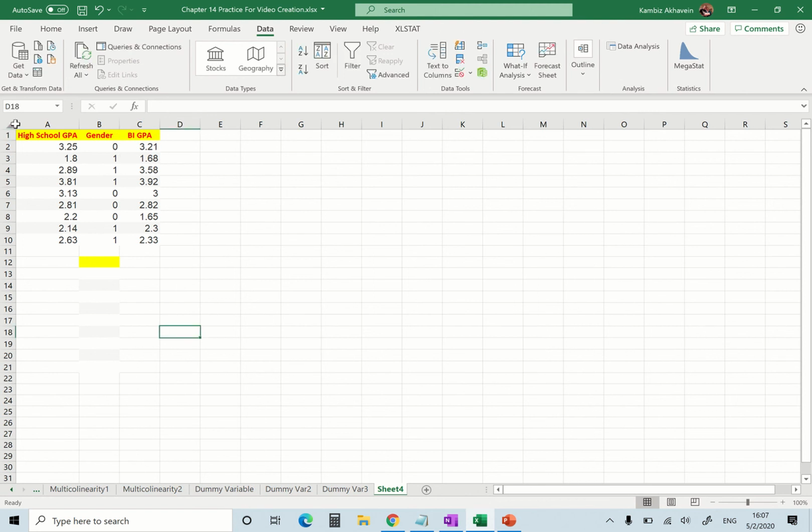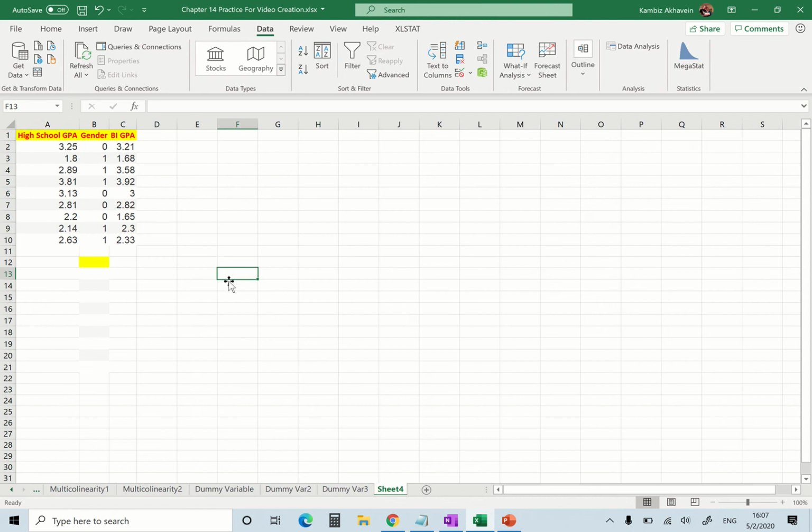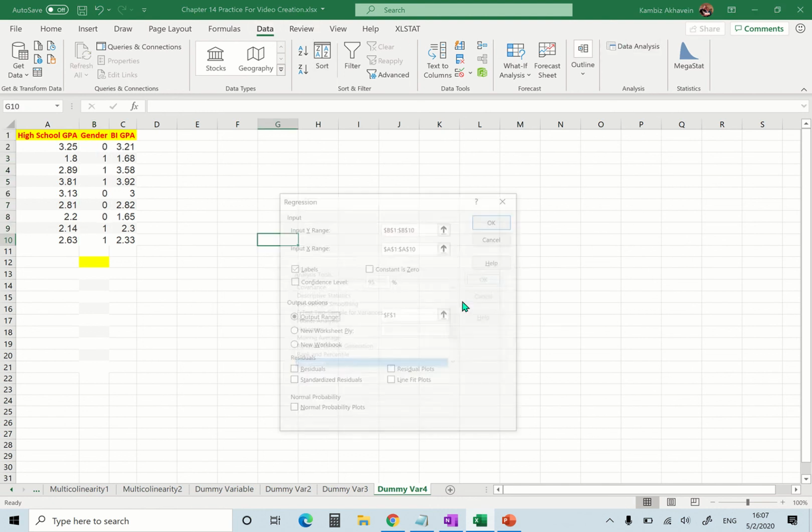Okay, and let me go ahead and make this like that. Now I go over the whole thing. So what was the whole procedure? I do my quantitative variables the way I did in the previous examples, and after I am done with all the global testing and individual testing for my quantitative variables, then I put my qualitative variable there and I do another regression analysis.